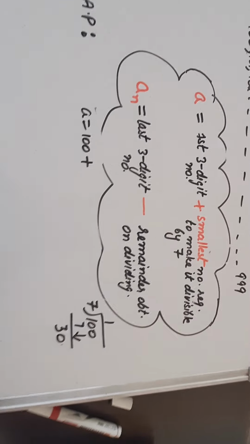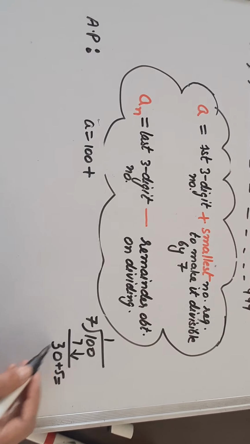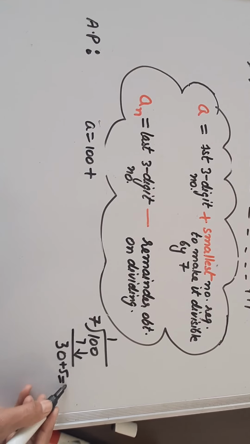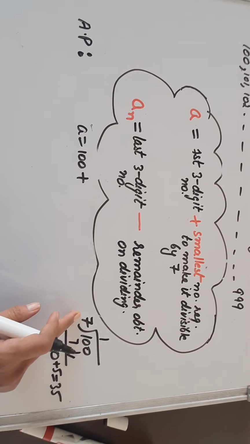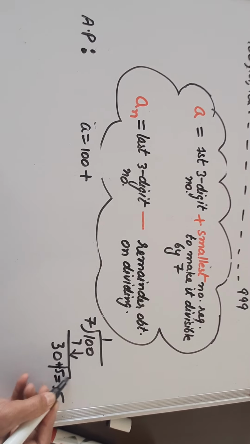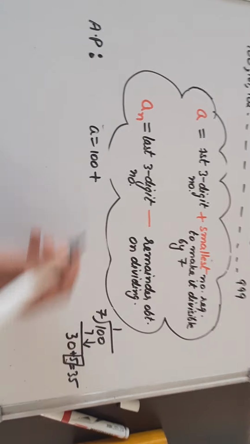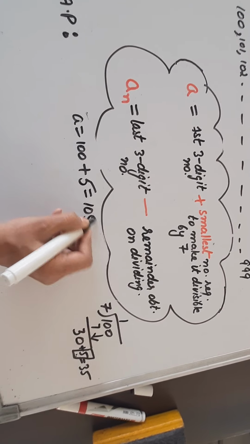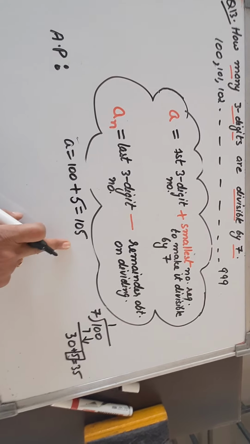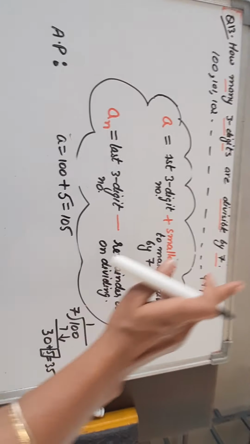If I add 5 to the remainder, then the smallest number I get is 35. So how much did we add? 5. So we will add this smallest number 5 and we'll get 105. So this will be the first 3-digit number which is divisible by 7.